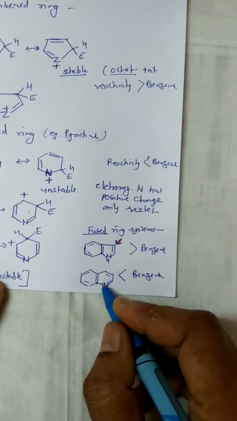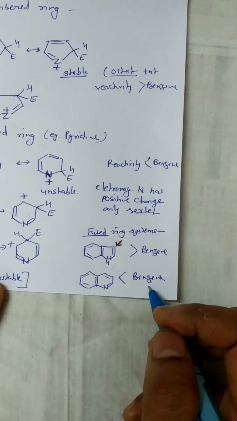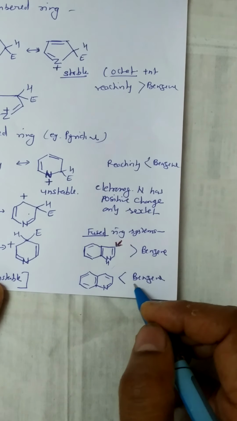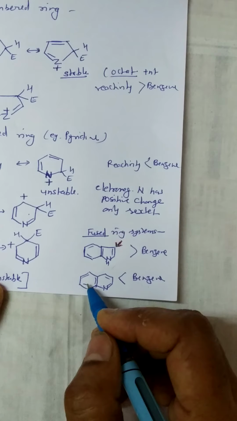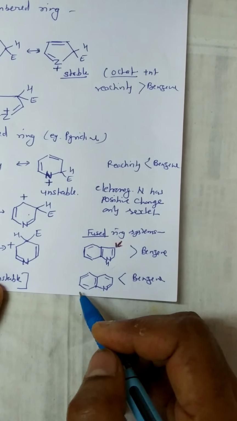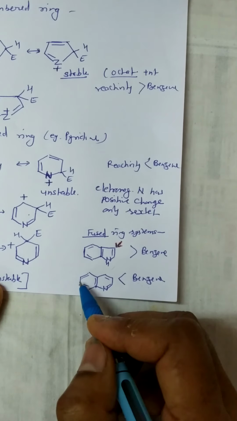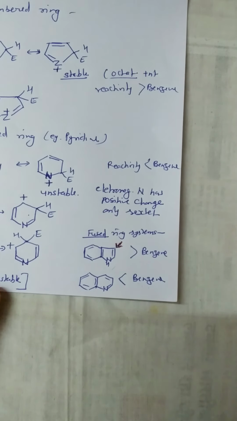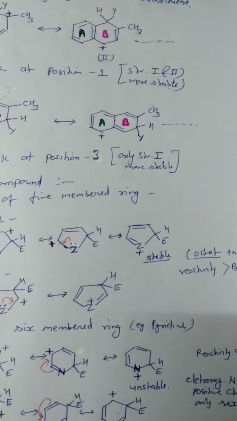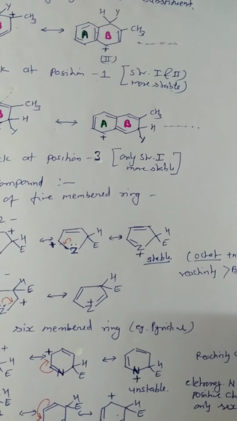And in case of quinoline, the reactivity is lesser than benzene and the electrophilic aromatic substitution takes place in the benzene ring rather than the pyridine ring, at positions 5 and 8. Therefore, in this way we can explain all the examples.